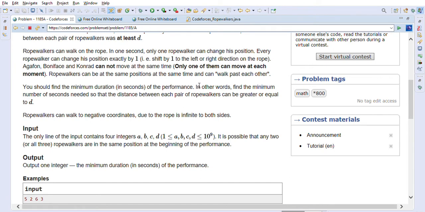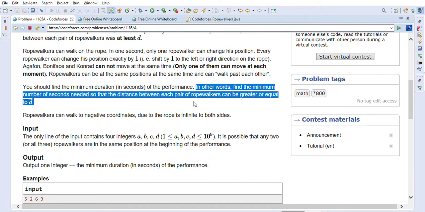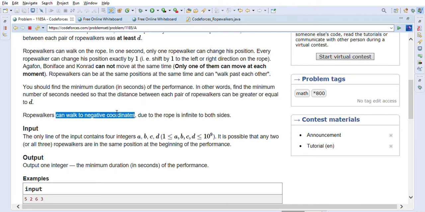In other words, find the minimum number of seconds needed so that the distance between each pair of rope walkers is greater than or equal to D. Rope walkers can walk to negative coordinates also, because it's an infinite rope in both directions.